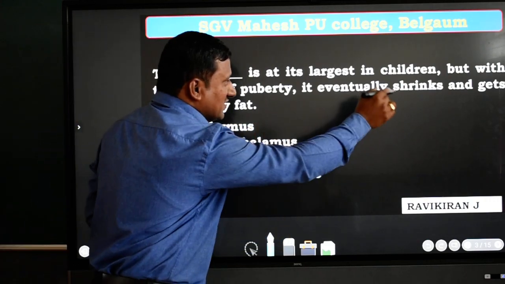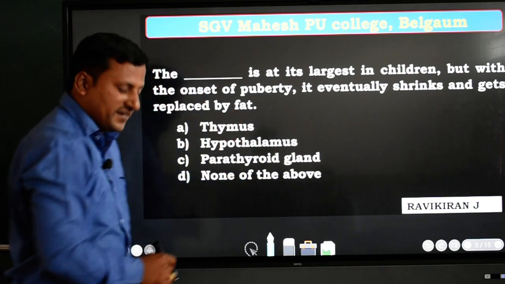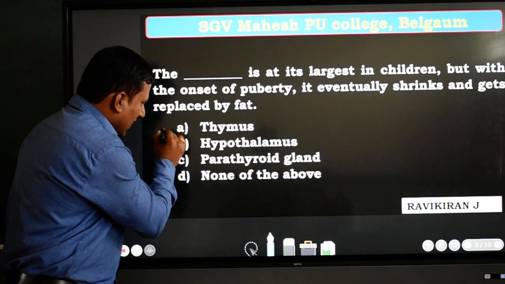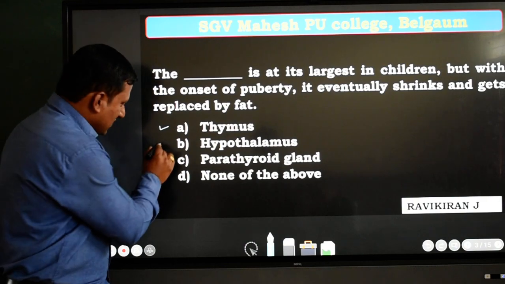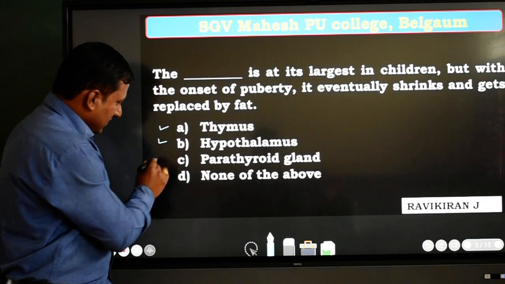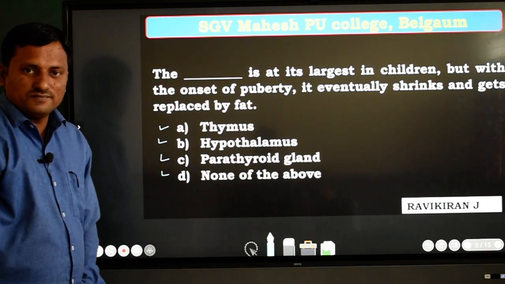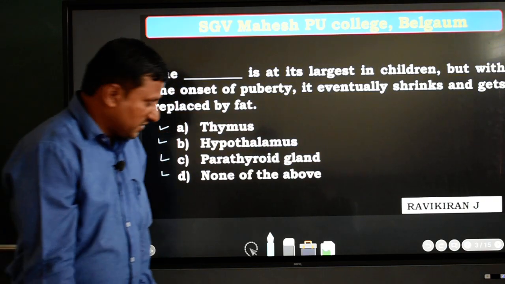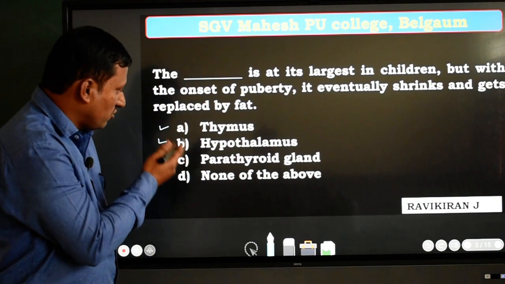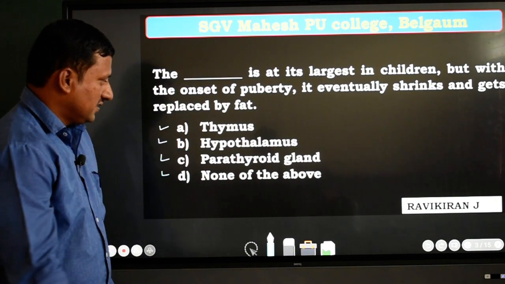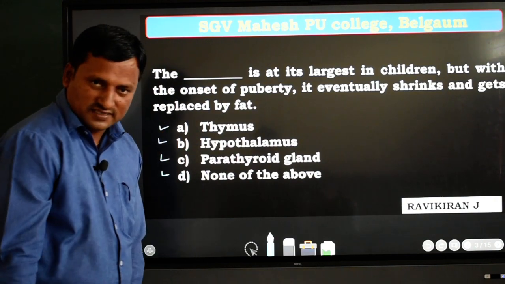What are the options? First, thymus. Next, hypothalamus. Next, parathyroid gland. None of the above. I told you one concept: there are two endocrine glands here.